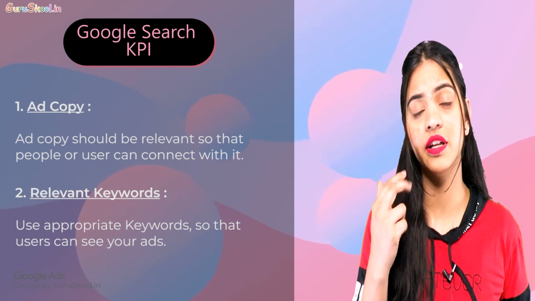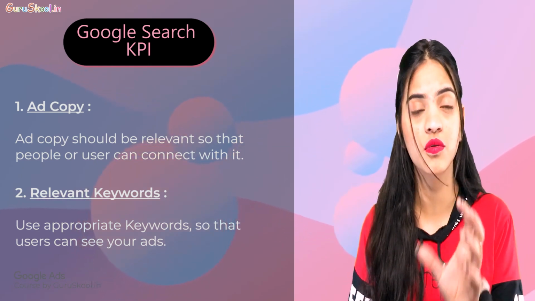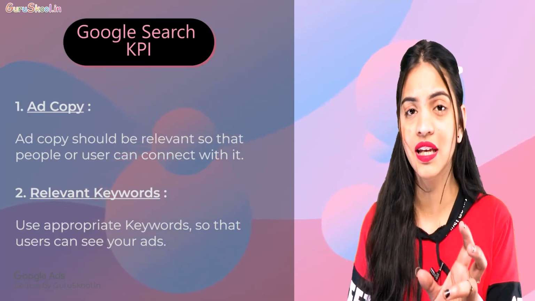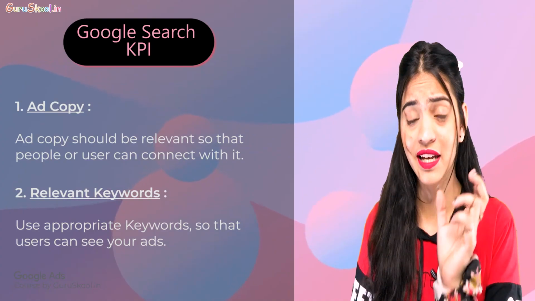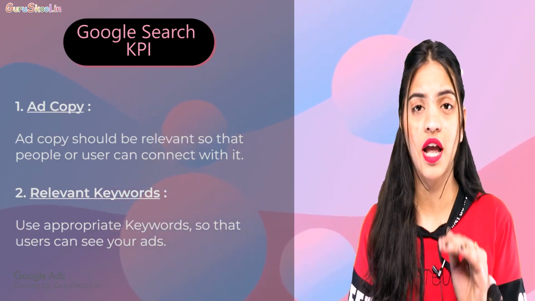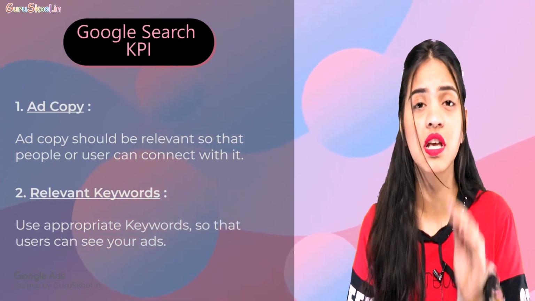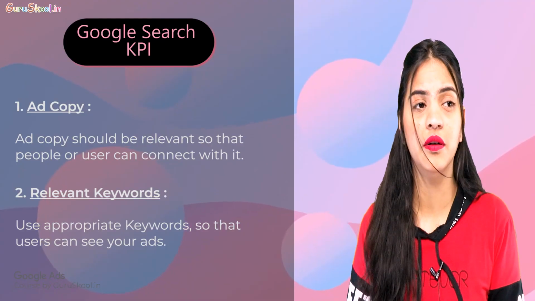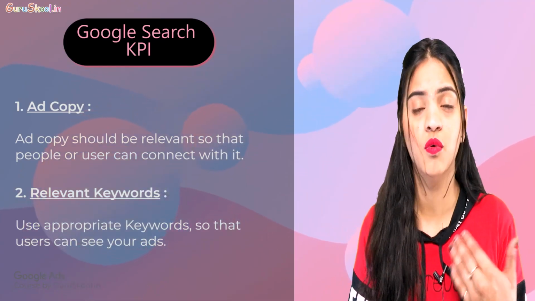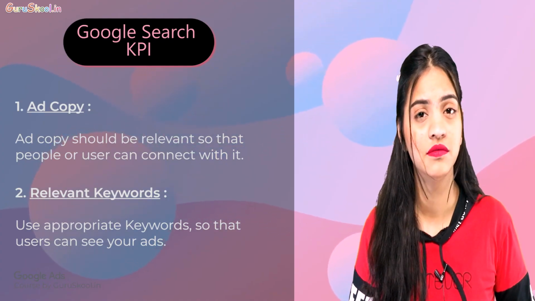And the second thing is CPC, cost per click, which we also need to keep in mind. What are we paying for cost per click? One thing is cost per click, and the second is landing page views. If people click on your ad, they are definitely going to land on a landing page. But sometimes there are 100 people who clicked on your ad, but only 80 people reach your landing page. How could that be possible?